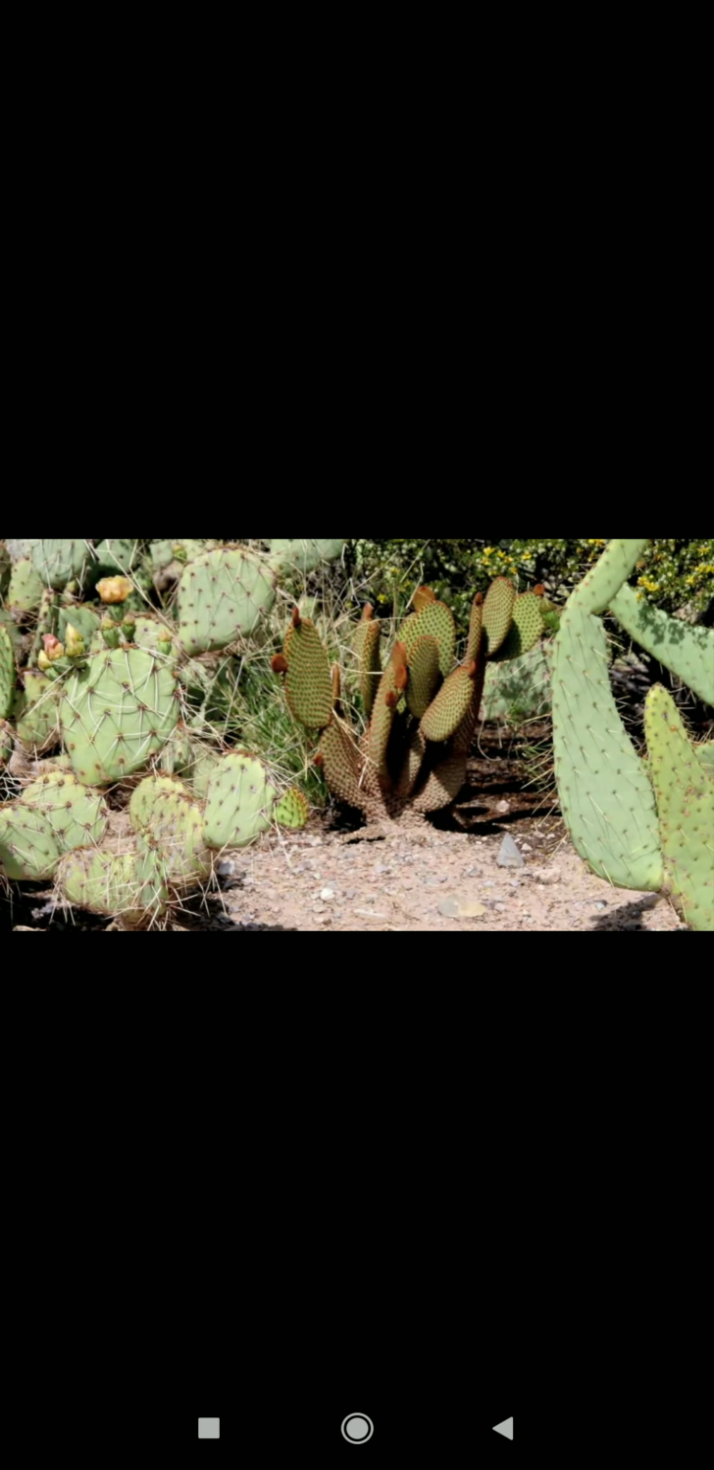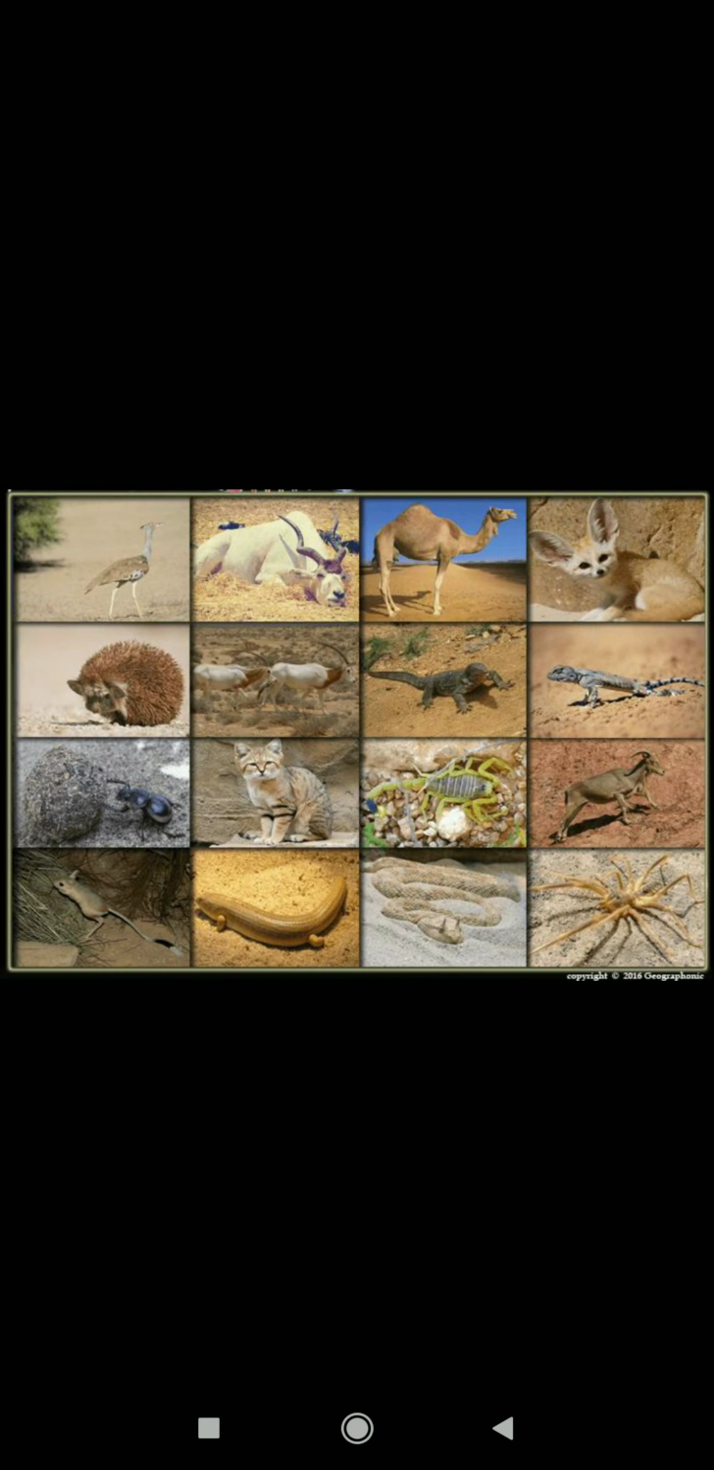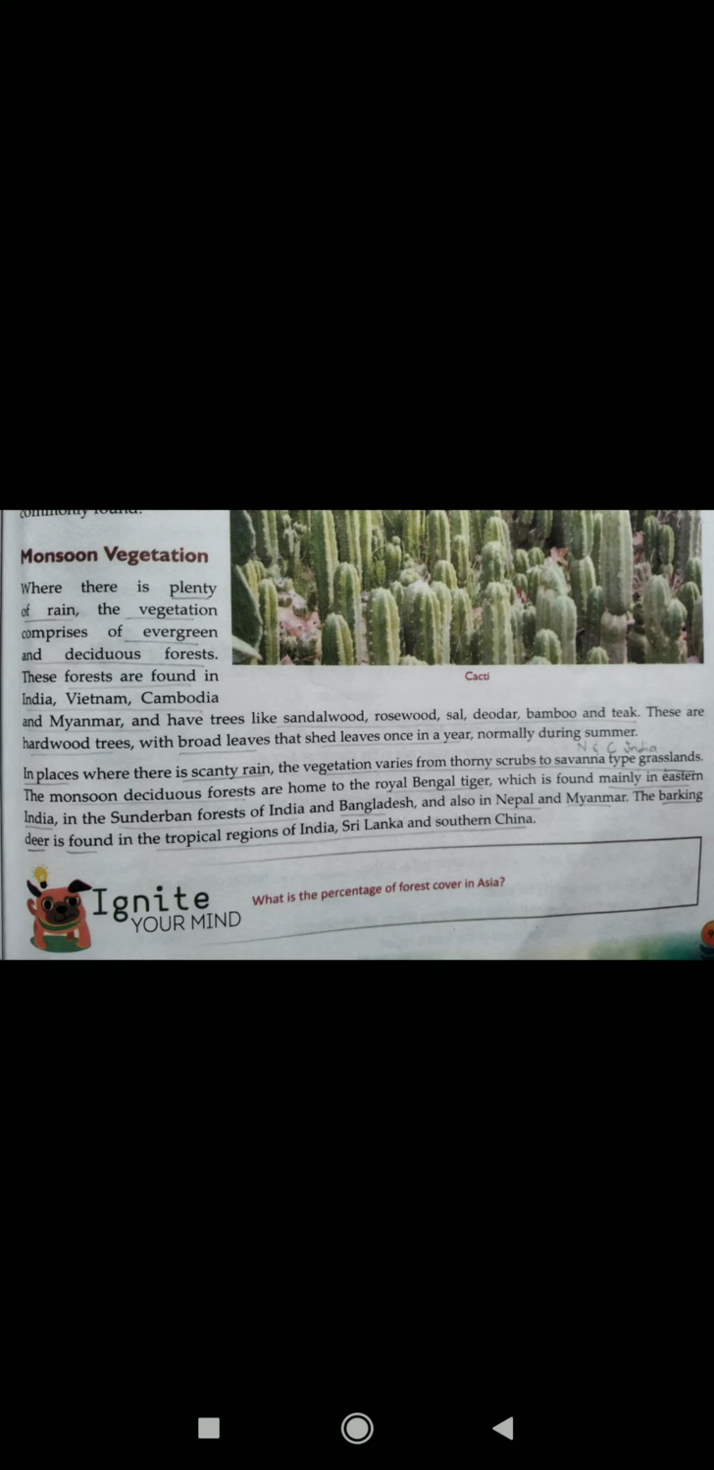So these cacti, they have spiny thorns, right? So these are the types of insects and animals found in the tropical desert.